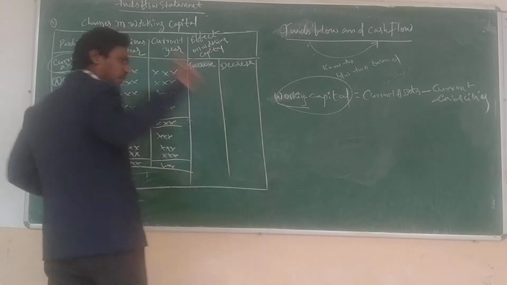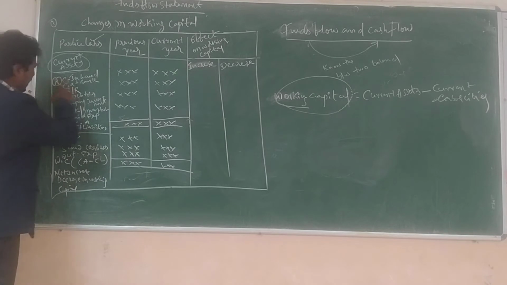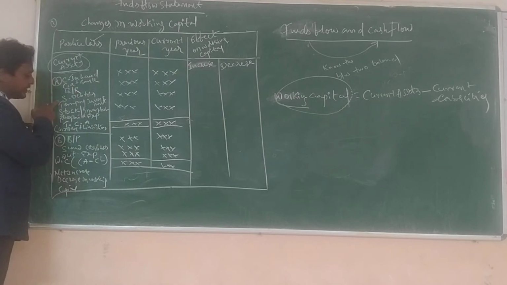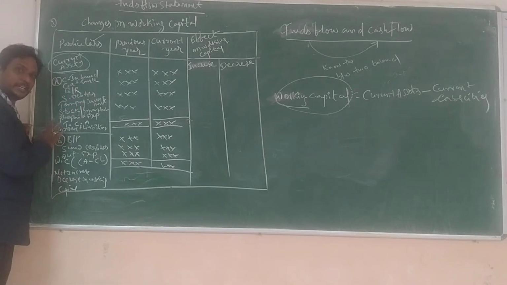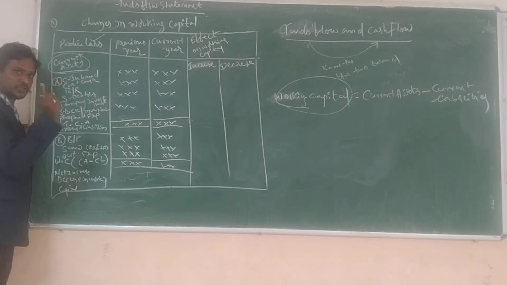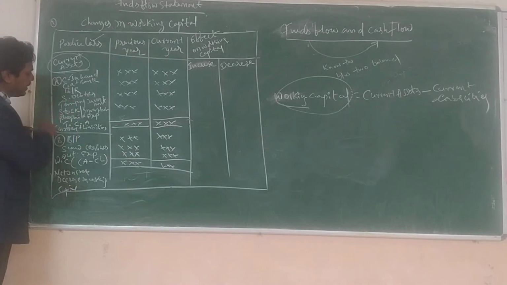So what are the current assets? That is 1 day or 1 hour or whatever, within 3 years. Cash in hand, bills receivable, sundry debtors, temporary investment, stock and prepaid expenses. These are the current assets. I already gave you extra transactions also, so all of you have this kind of transaction in your lesson.